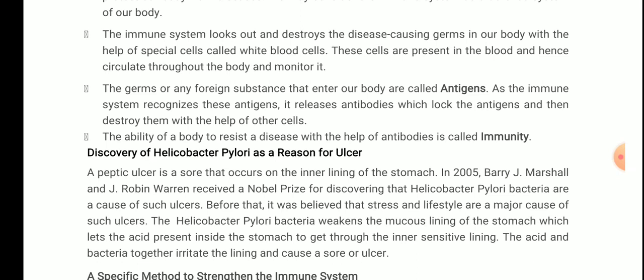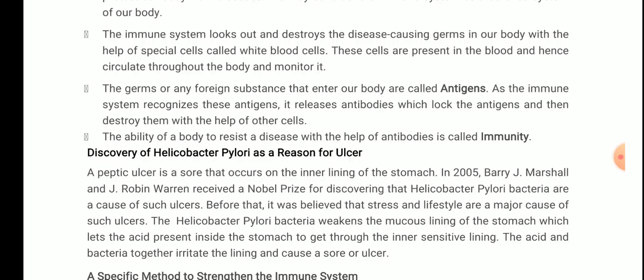Next is the discovery of Helicobacter pylori as a reason for ulcers. For a long time, students, ulcer, a disease that is caused in the stomach, was thought to be because of stress and lifestyle, or eating some bad food, or you can say fast food. But after its discovery, it was found that it was caused due to Helicobacter pylori, the reason for ulcer.